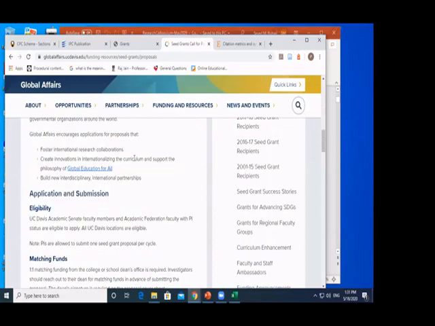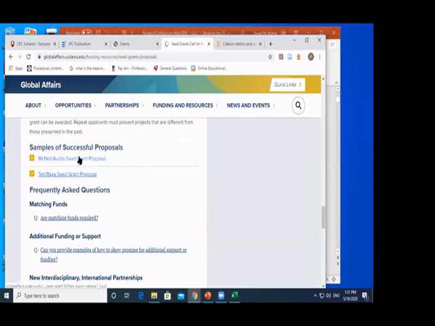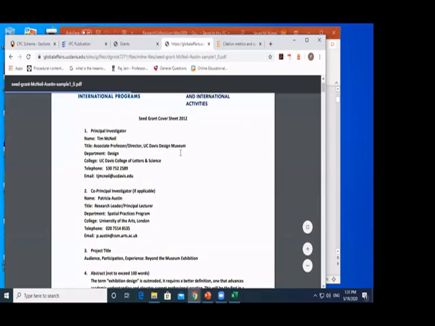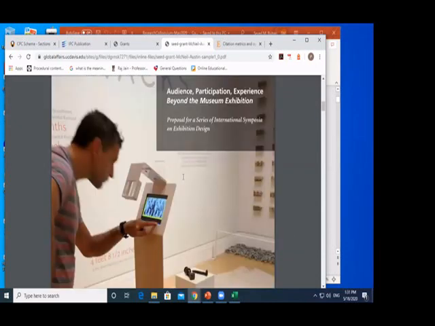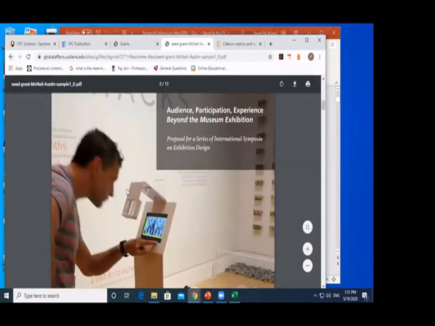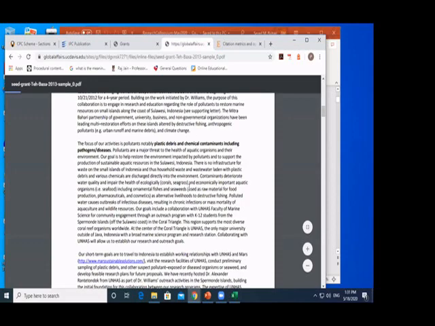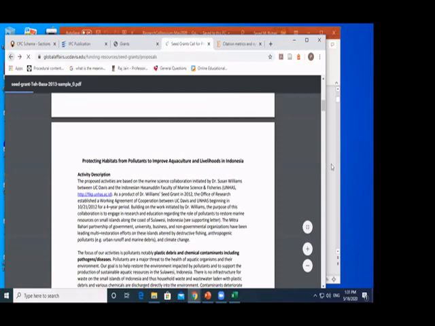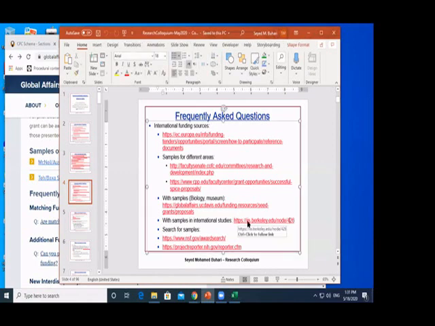So here you will see this is again a place where you can find examples of biology stuff, if you are looking for examples, because people ask for examples. It's good even to write any grant. We suggest you look at the accepted examples. Here is an example about museum something. There's another example on biology: anatomy, physiology, cell biology. I won't understand anything here, but those interested in the biology area can refer to this. If you are looking for international studies, here are some examples. You can also search for some examples.